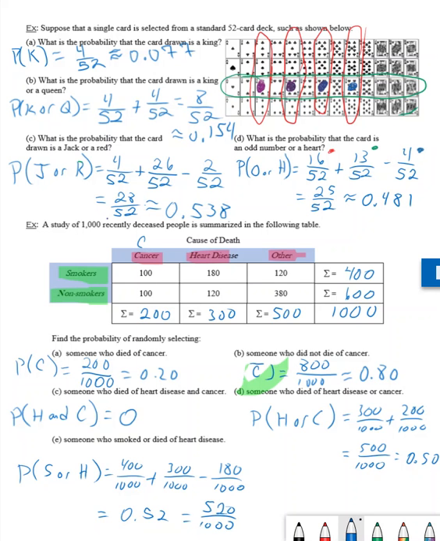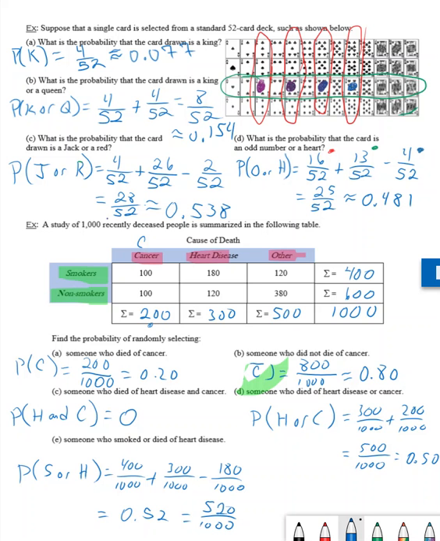Now, we want to find the probability somebody did not die of cancer. So the cancer smokers was 200 out of the 1,000. So how many did not die of cancer must be the complement of that, which is 800. All right. Now, Part C, somebody who died of cancer and heart disease.